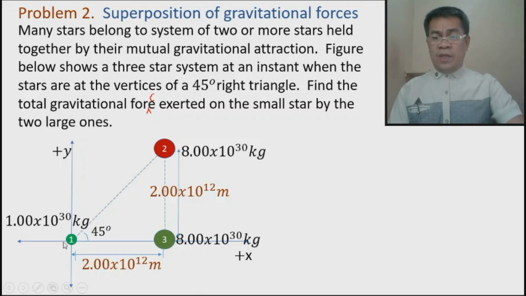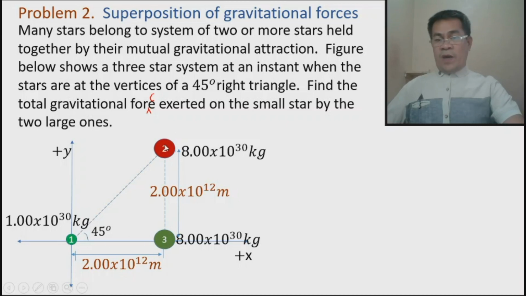That's why we overlay the Cartesian axes on mass 1. So this is y and this is x. We can say that star 3 is lying along the positive x axis at a distance of 2 times 10 raised to 12 meters.